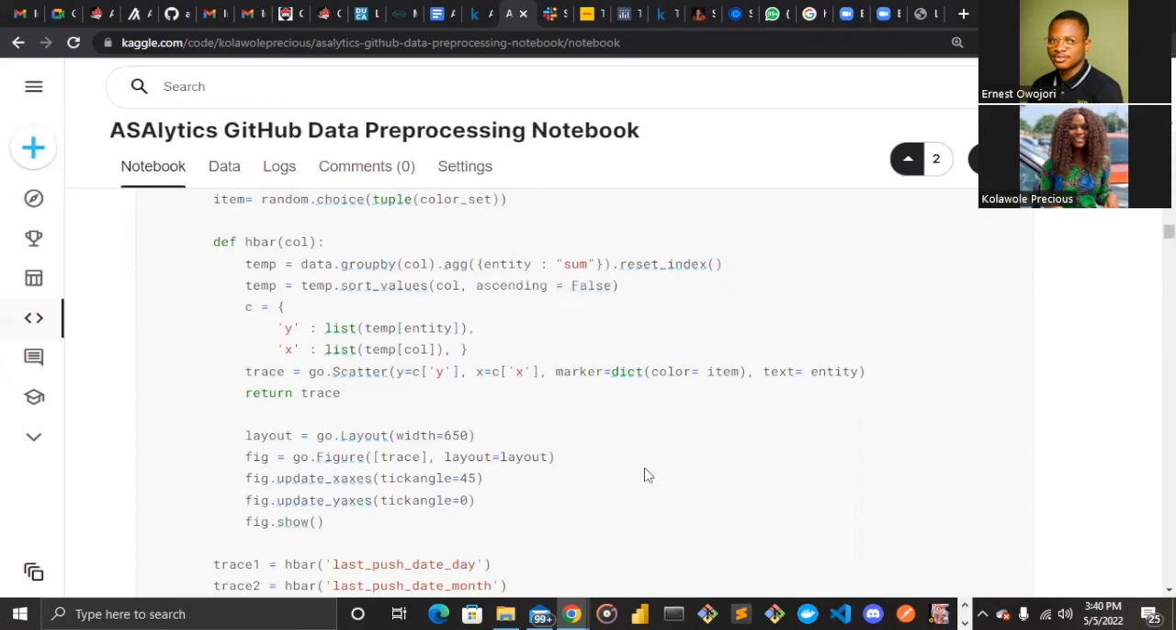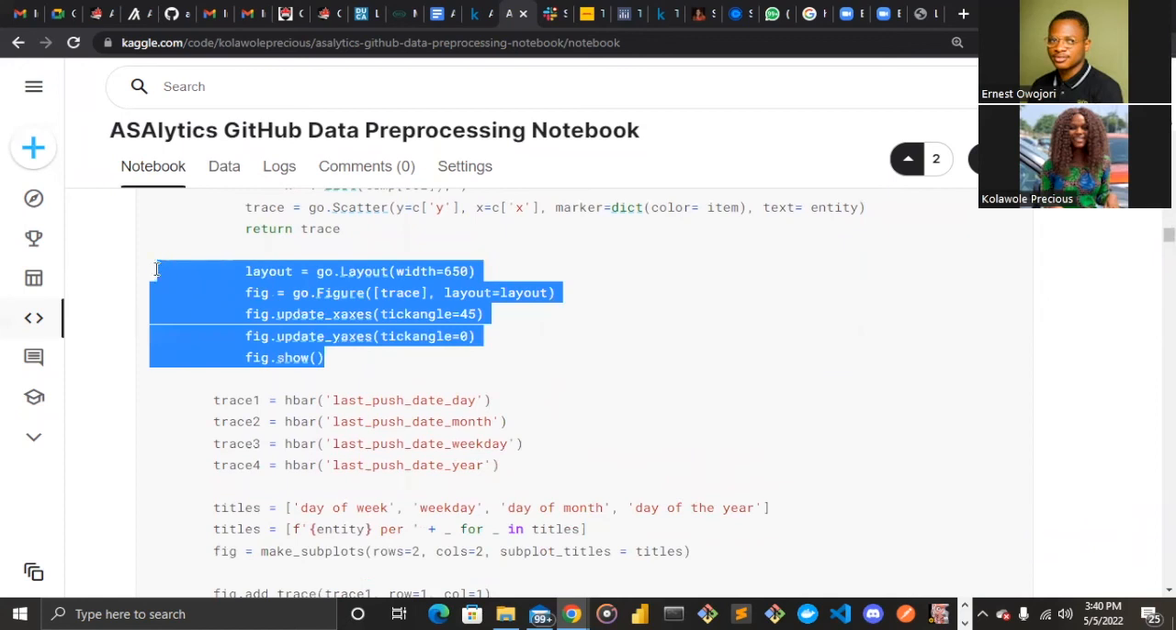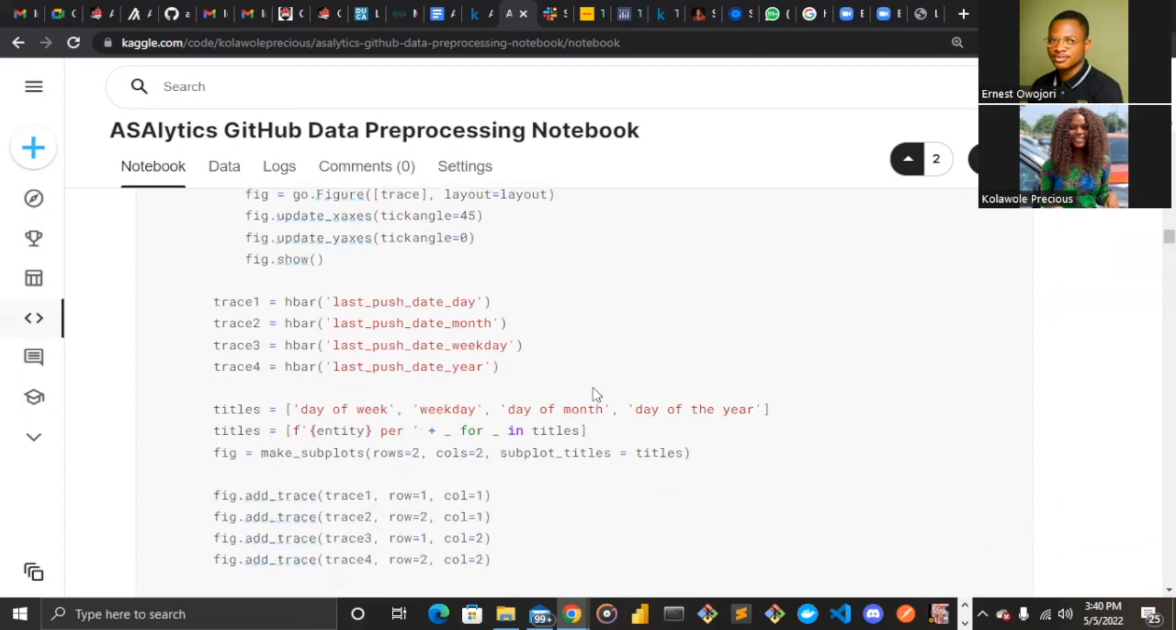All right, so not to dive too much into the code, we specify the layout of our function. That is the width of about 650, make the angle tick of about 45 for the x-axis alone. And after doing this, we set our traces. That is, I want to visualize for the last push date per day, last push date per month, and all of those things.